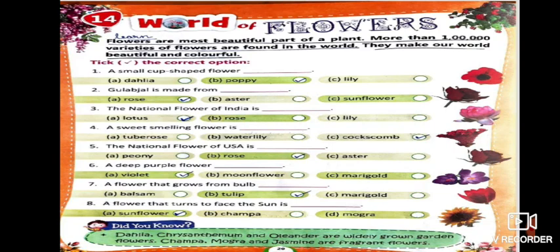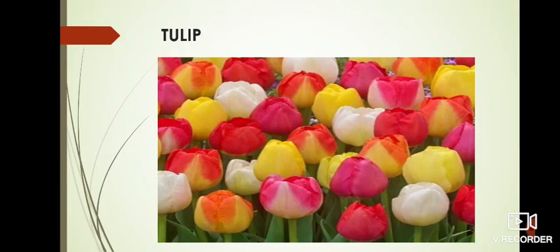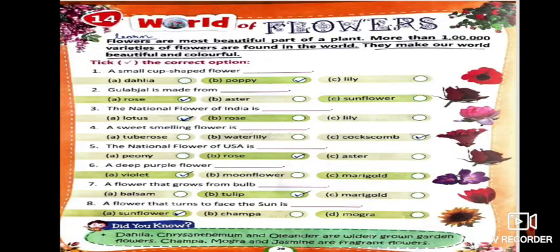Next, seventh, a flower that grows from bulb. That is tulip. They come in different colors. Mostly they use nowadays in marriages. It is very beautiful flower. So that is a tulip. So take the correct one.